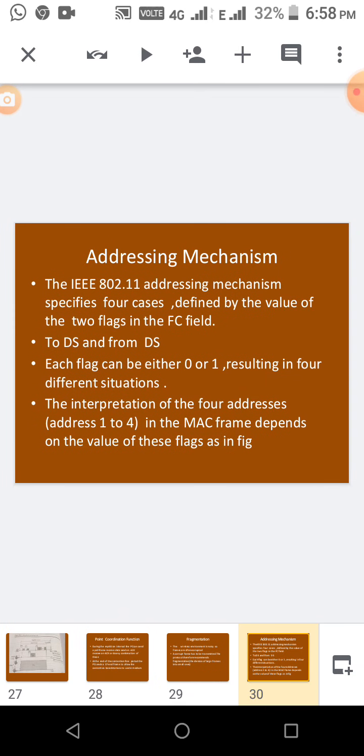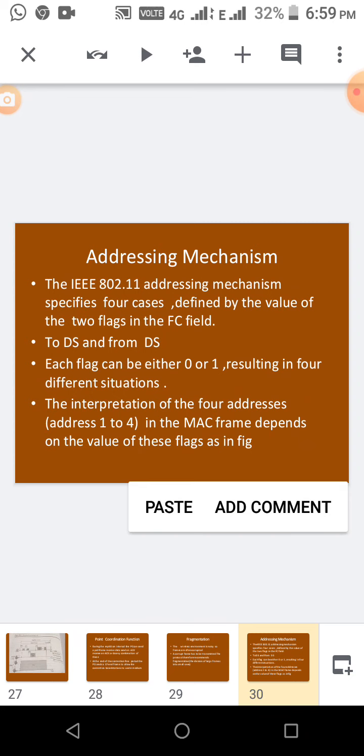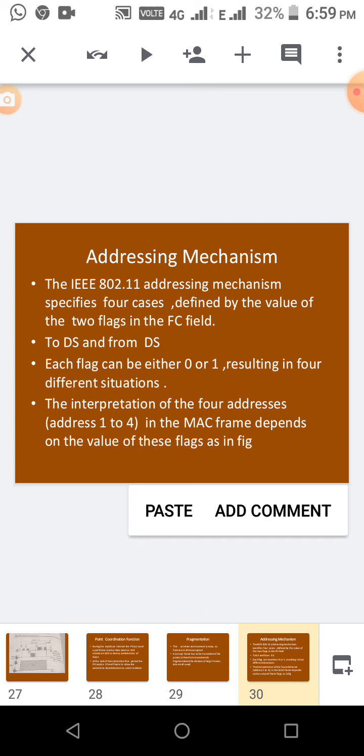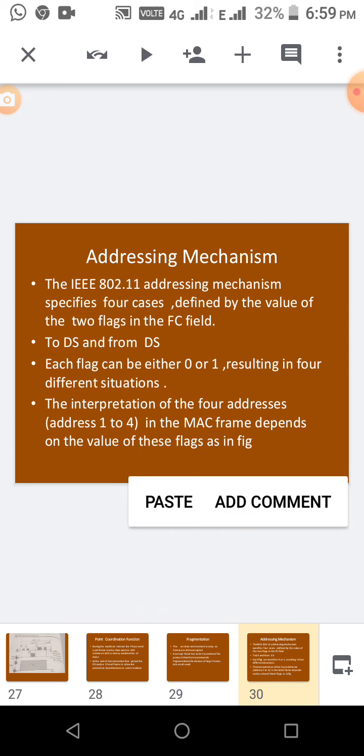Then addressing mechanisms in IEEE 802.11. Here four cases will be there. Address means specification of addresses in IEEE 802.11, there are 4 address fields which we have to specify. To DS and From DS, and each flag can be either 0 or 1, resulting in 4 different situations.